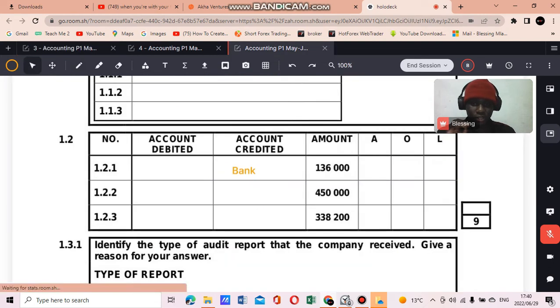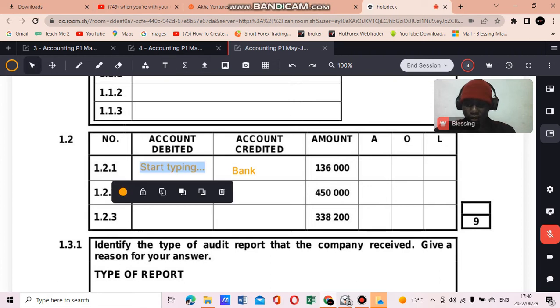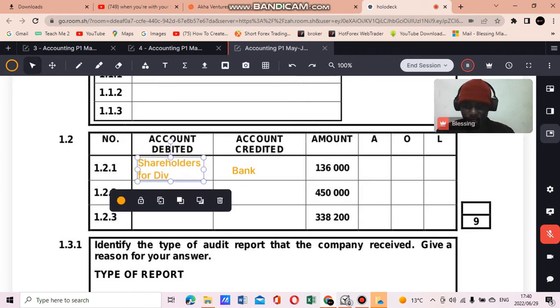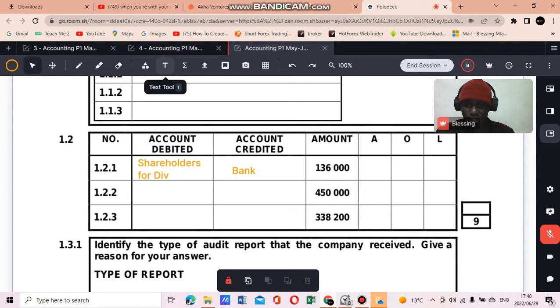So we're going to debit what? A liability called shareholders for dividends, right? And then the amount is 136,000.